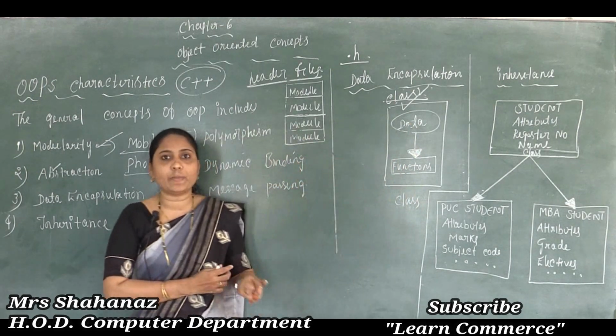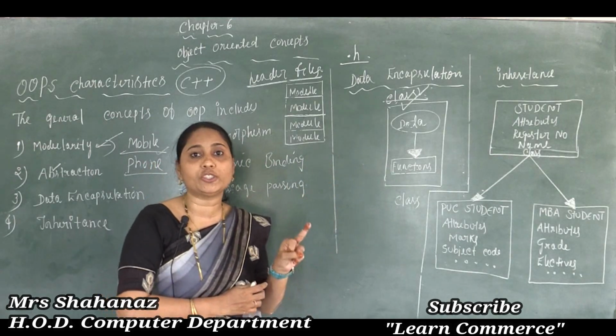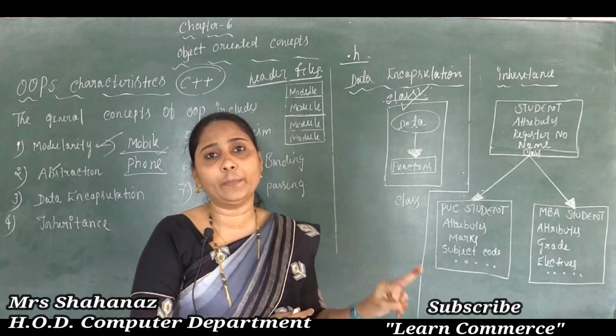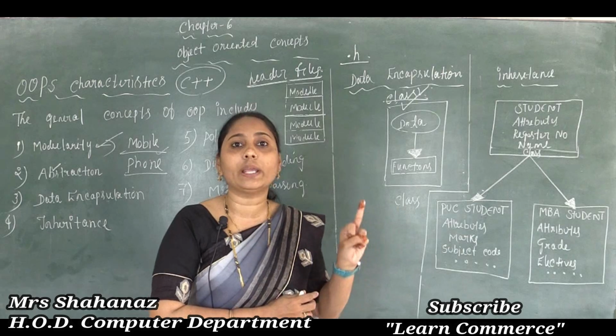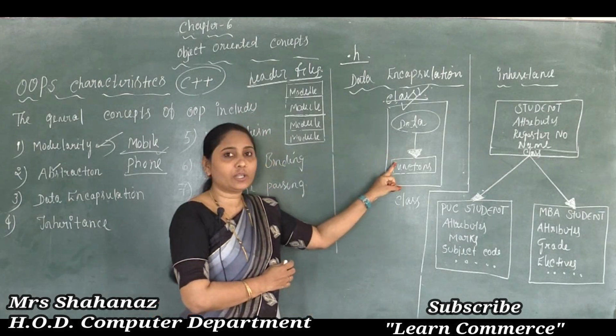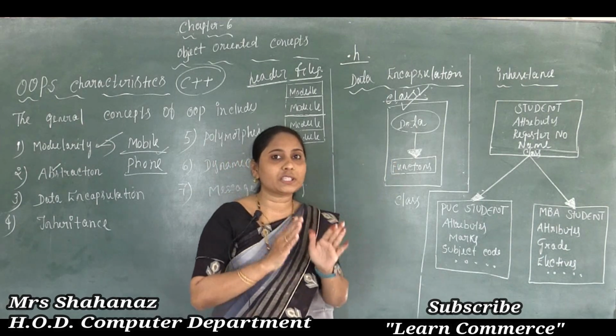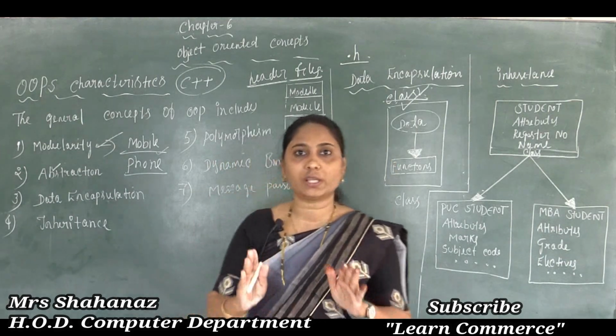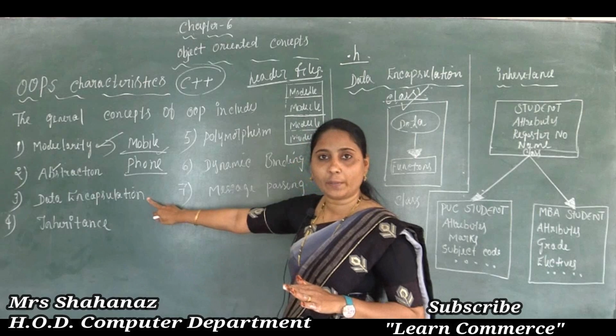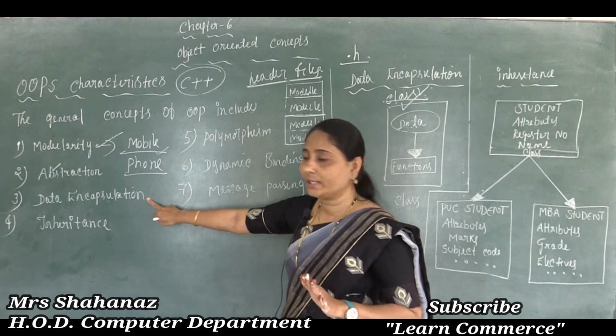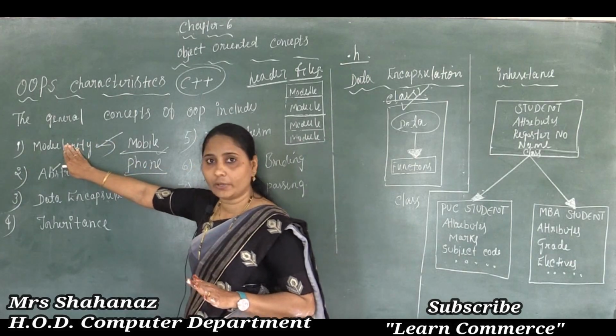In this manner it provides or enables data hiding or information hiding. Is it clear, the meaning of data encapsulation here? Such a concept is also used in OOPS programming languages. Understood? So what is modularity?